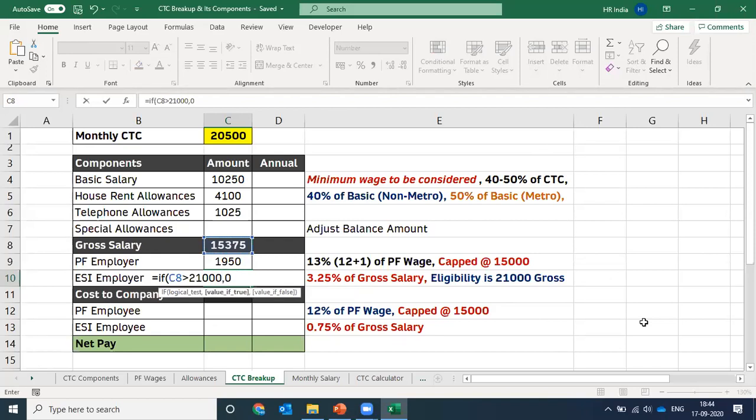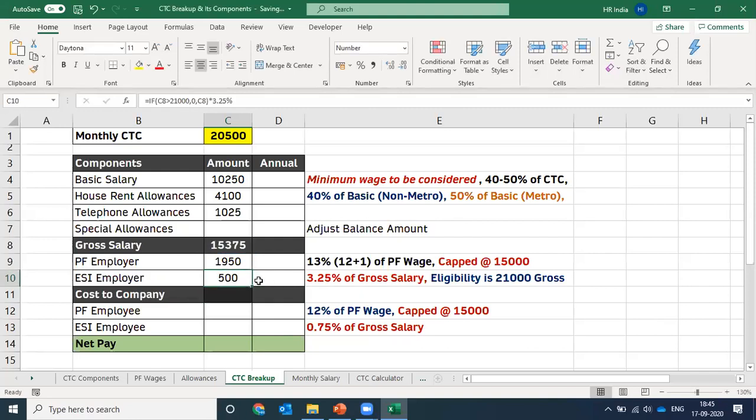That is why I want the outcome as 0, because if the person is not eligible for ESI, we do not need to contribute for that employee as well. So the outcome would be 0. But if the gross salary of the employee is less than or equals to rupees 21,000, in that situation, we do need to contribute for that employee on their actual gross salary. So this is the criteria we need to put in. Bracket close, multiply it with the rate of contribution. What is the rate of contribution in ESI? It is 3.25% of the gross salary of the employee. Press enter and we have calculated the employer's contribution in ESIC.